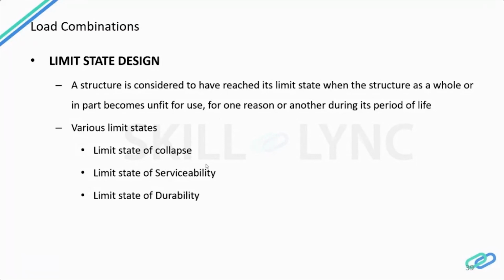Therefore, we have to consider only 70% of the value in that. In the working stress method, the members are designed in such a way that they don't go beyond the elastic range. That is, the maximum load on a member is thus limited, and the plastic range is not explored. But in limit state, the ultimate strength of the member beyond initial yielding and plastic deformation is considered to a certain extent.